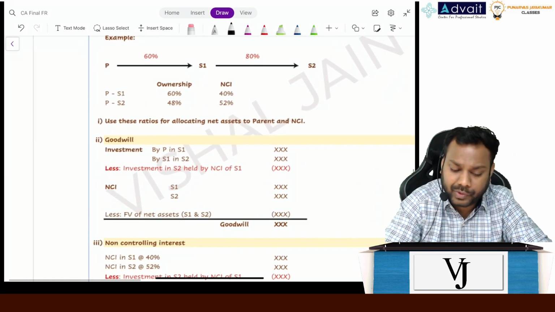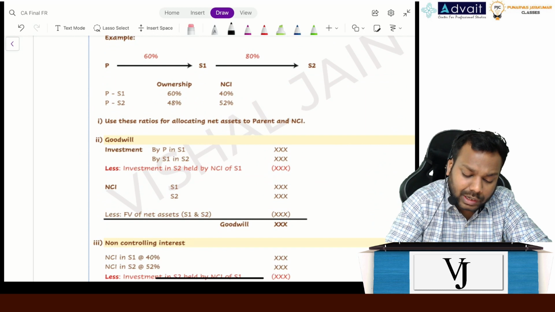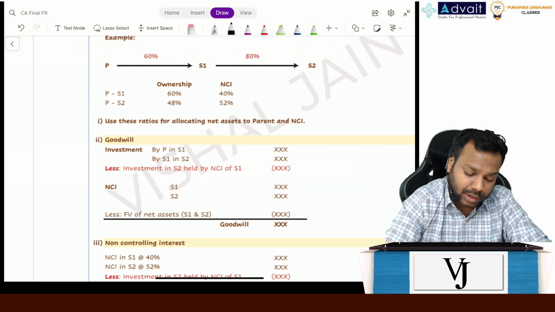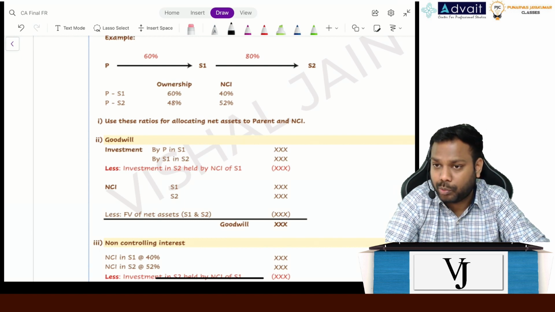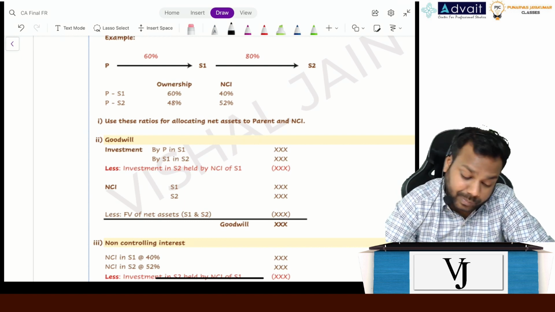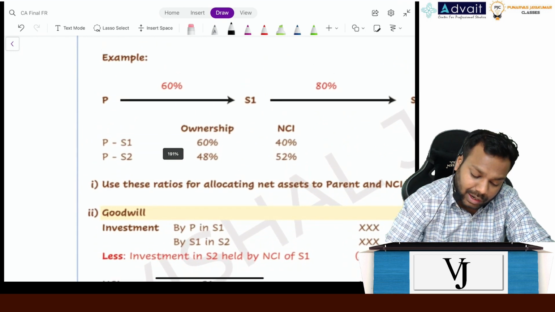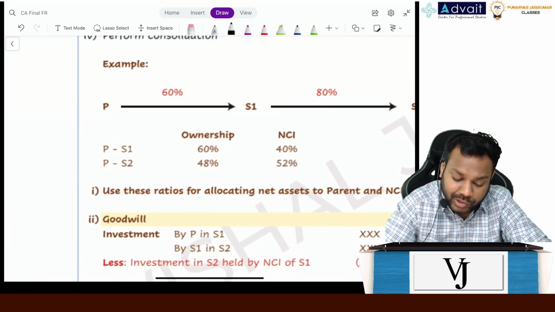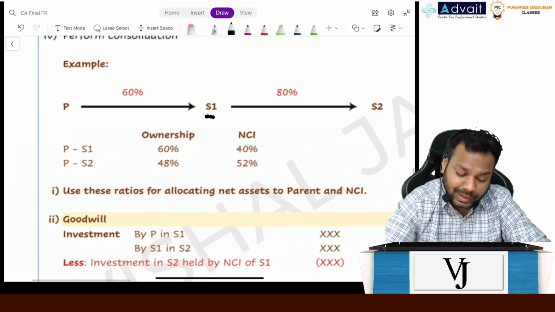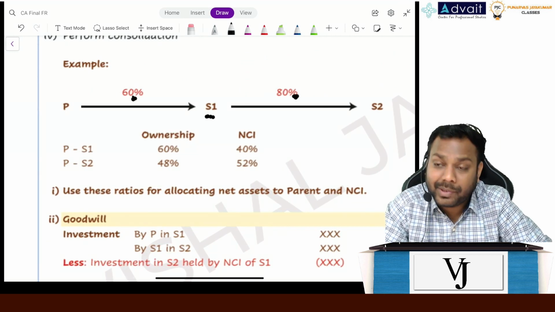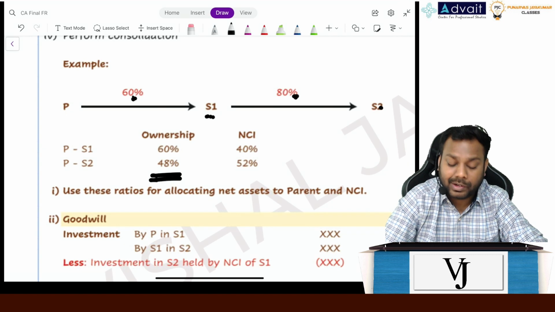P owns 60% of S1 and S1 owns 80% of S2. Okay. So now when it comes to control, as we told, P controls S1 and P controls S2 both, right? But when it comes to ownership, P has an ownership of 60% in S1, but P will have an ownership of 60% of 80% of S2. That is 48%.